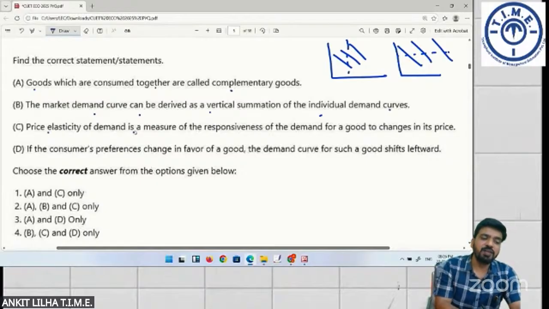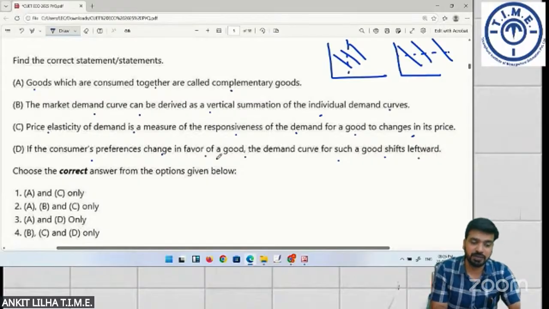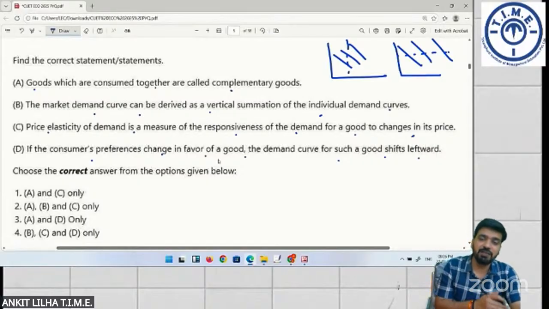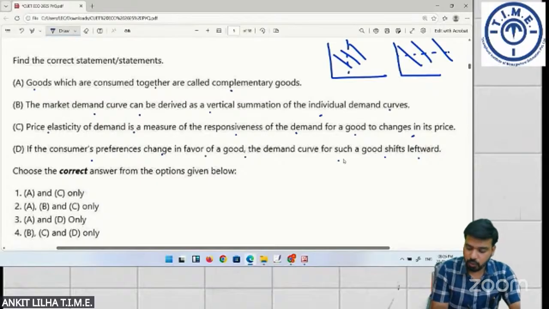Price elasticity of demand is a measure of responsiveness of demand for a good to change in its price. If the consumer preferences change in favor of a good, the demand curve for such good shifts leftwards. If it is changing in favor, will it shift leftward or rightward? So here, only 2 statements are correct.